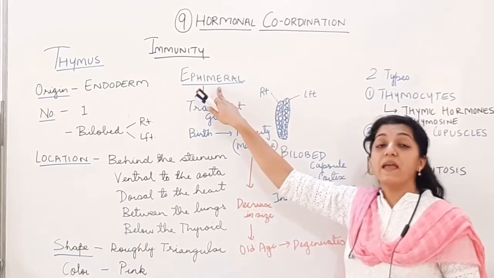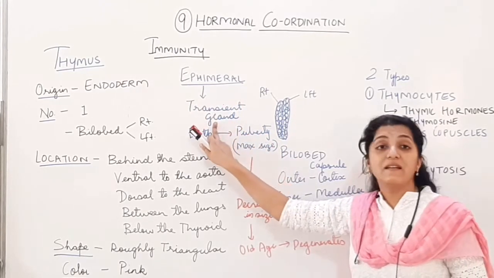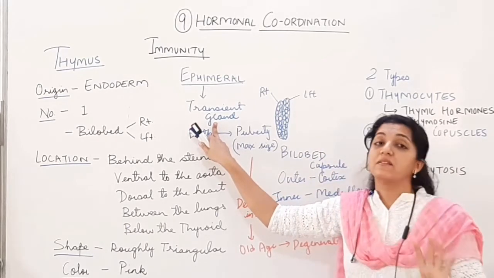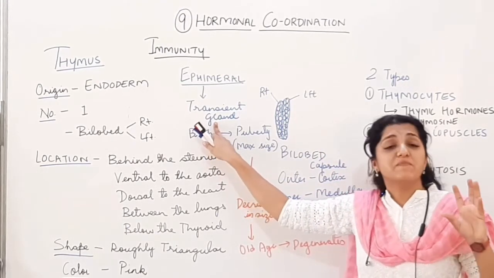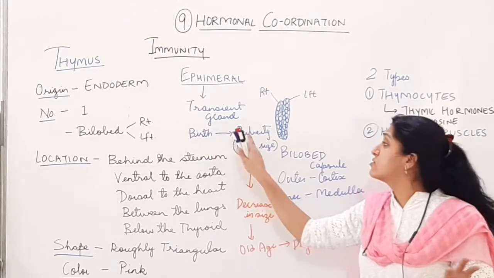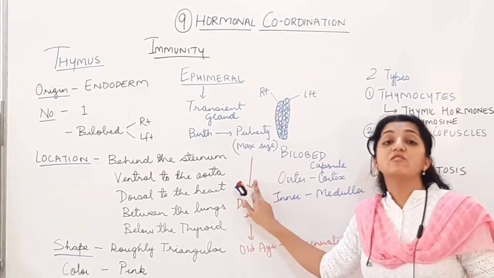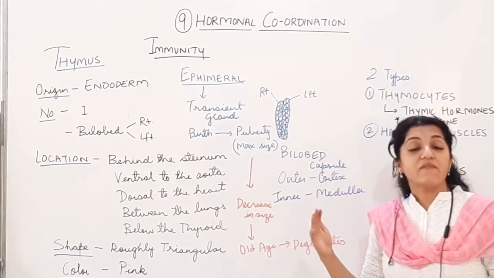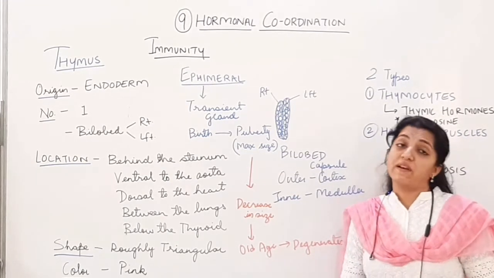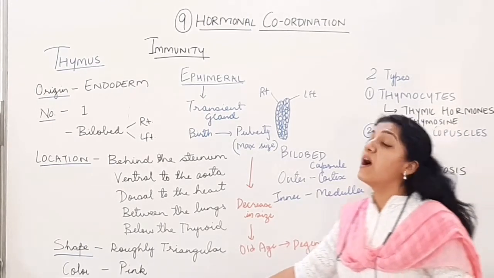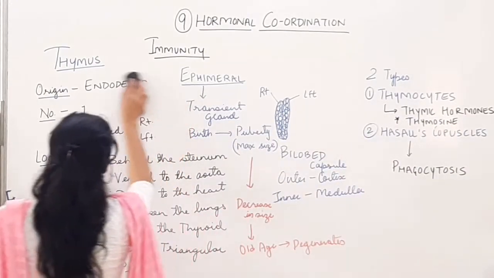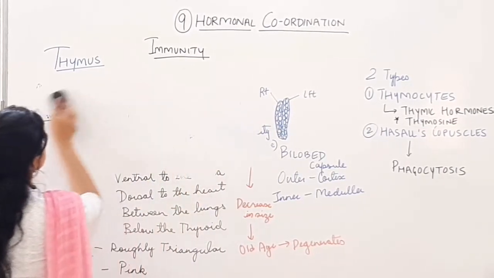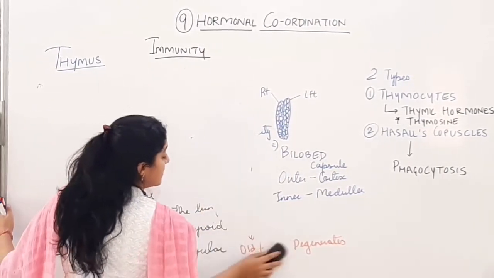Therefore we call it an ephemeral gland. It is a transient gland. It is not present in the body from birth till the life of the individual. It will be present in its maximum size, in its maximum function till the time of puberty, after which the gland goes on degenerating gradually. Now let us see what role the thymus gland is playing in the immunity.